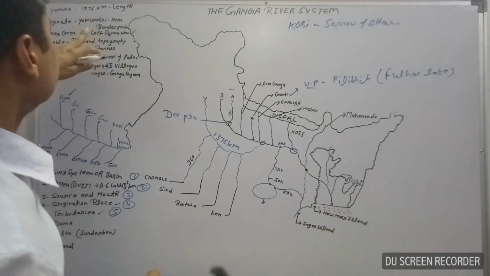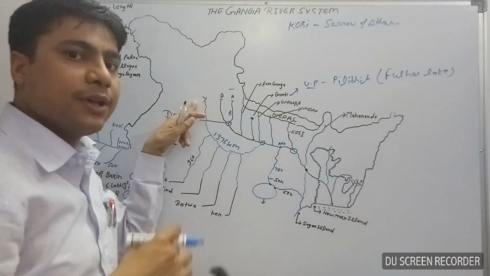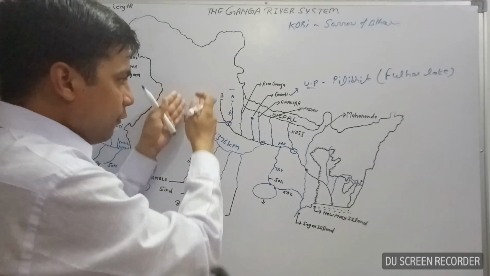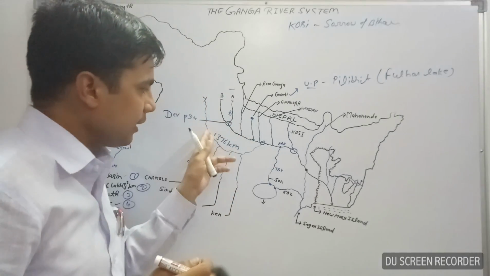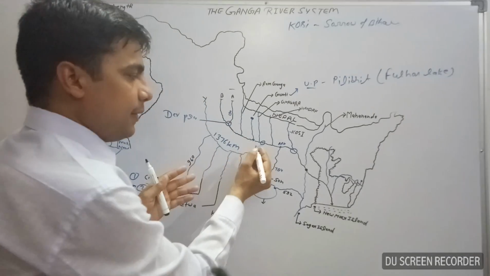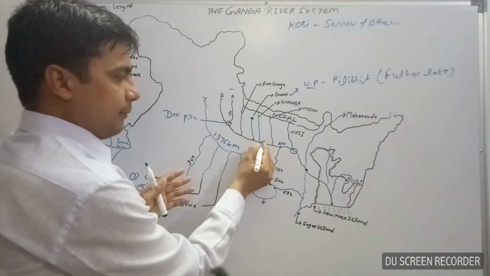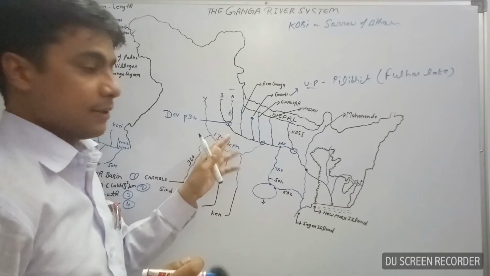You can see here the Yamunotri glacier, the western slopes of the Yamunotri glacier. It originates and flows parallel towards the Ganga river and meets it at Prayag, Allahabad, and makes a Sangam. Okay, so it is the longest tributary of the Ganga river.